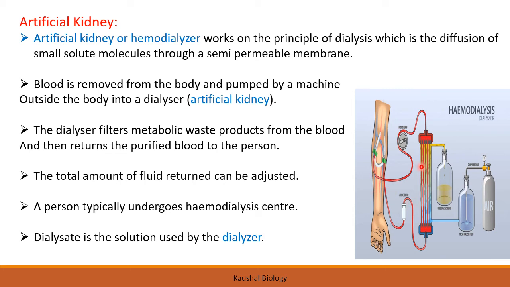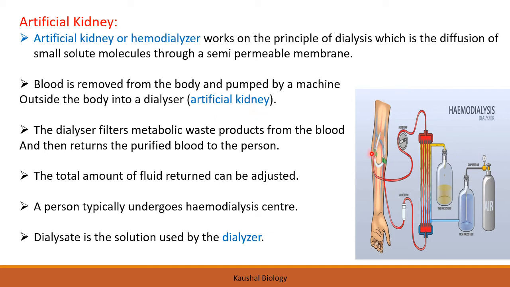So the veins, the capillaries, the veins and arteries are there. They have a tube through which the small solutes can diffuse into the medium according to the concentration gradient. Now blood is removed from the body and pumped by a machine outside the body into a dialyzer. That is called the artificial kidney.